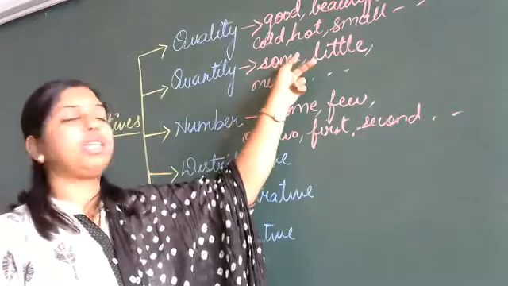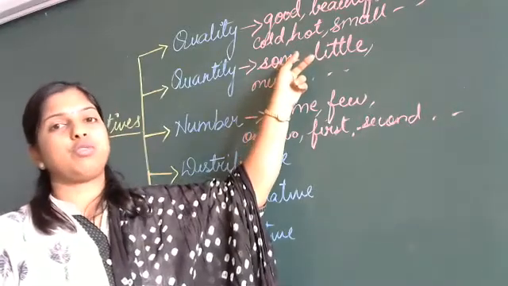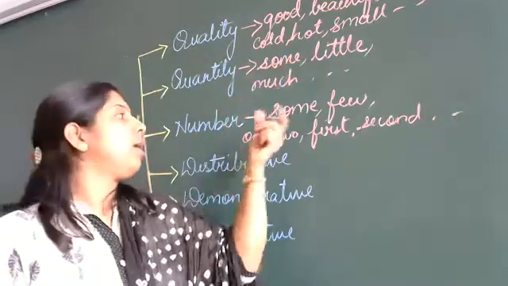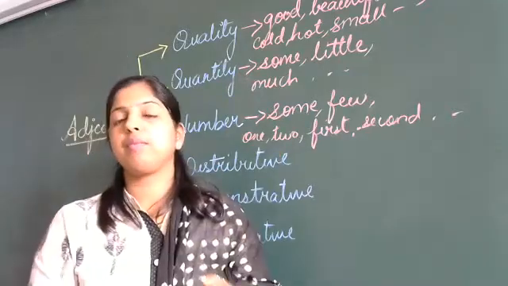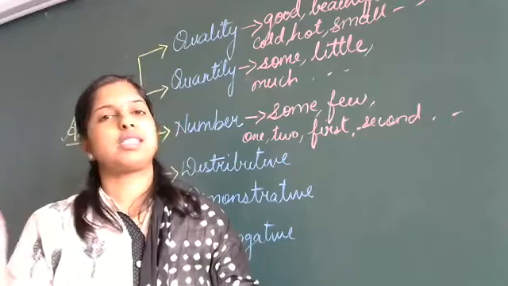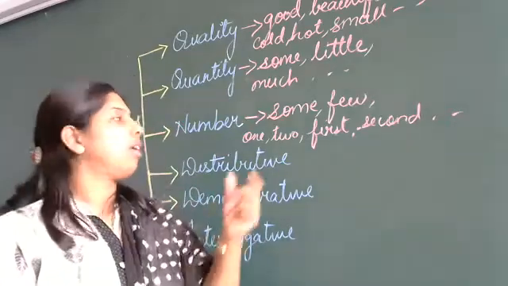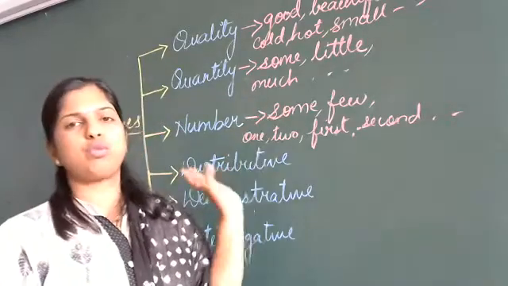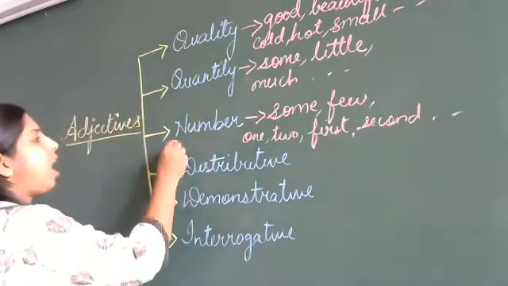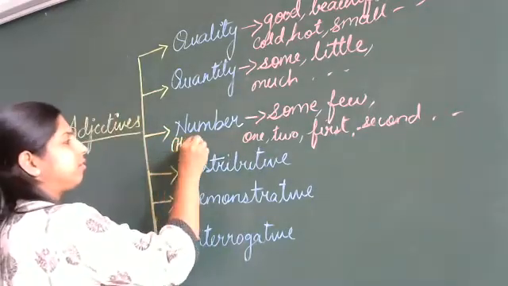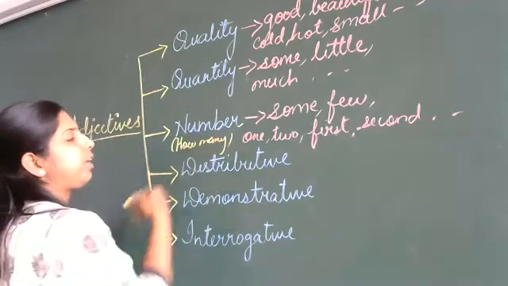But here you don't know the exact quantity. I had some rice, you said. You cannot count, you have not counted that. But here you can count. If I say there were some students sitting in the class, how many students? Few students. So here you need to ask a question, how many? You will get the answer.